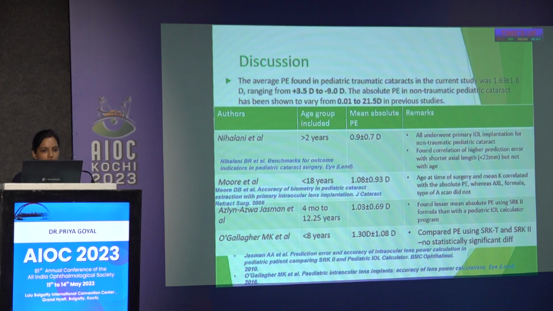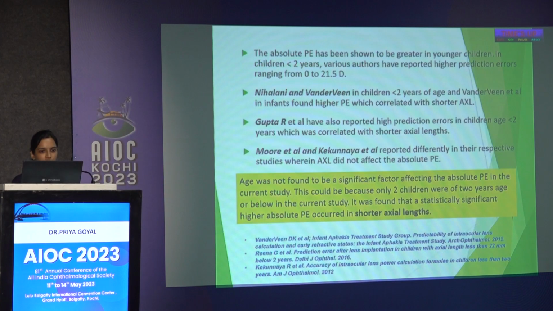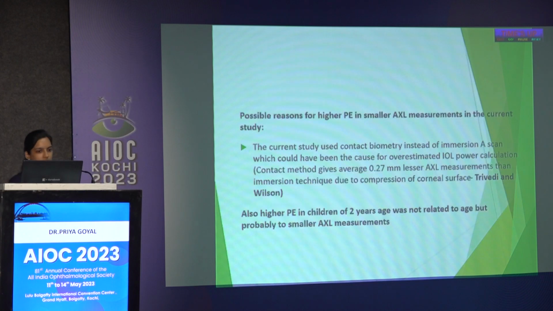Yes, sir. The range of the prediction error seen in our study was similar to other studies in the literature. There has also been evidence in the literature that children less than 2 years old have higher prediction errors, ranging from 0 to 21 diopters, which was seen in our study as well. And most of them have correlated it with the shorter axial length, which was seen in our study as well.